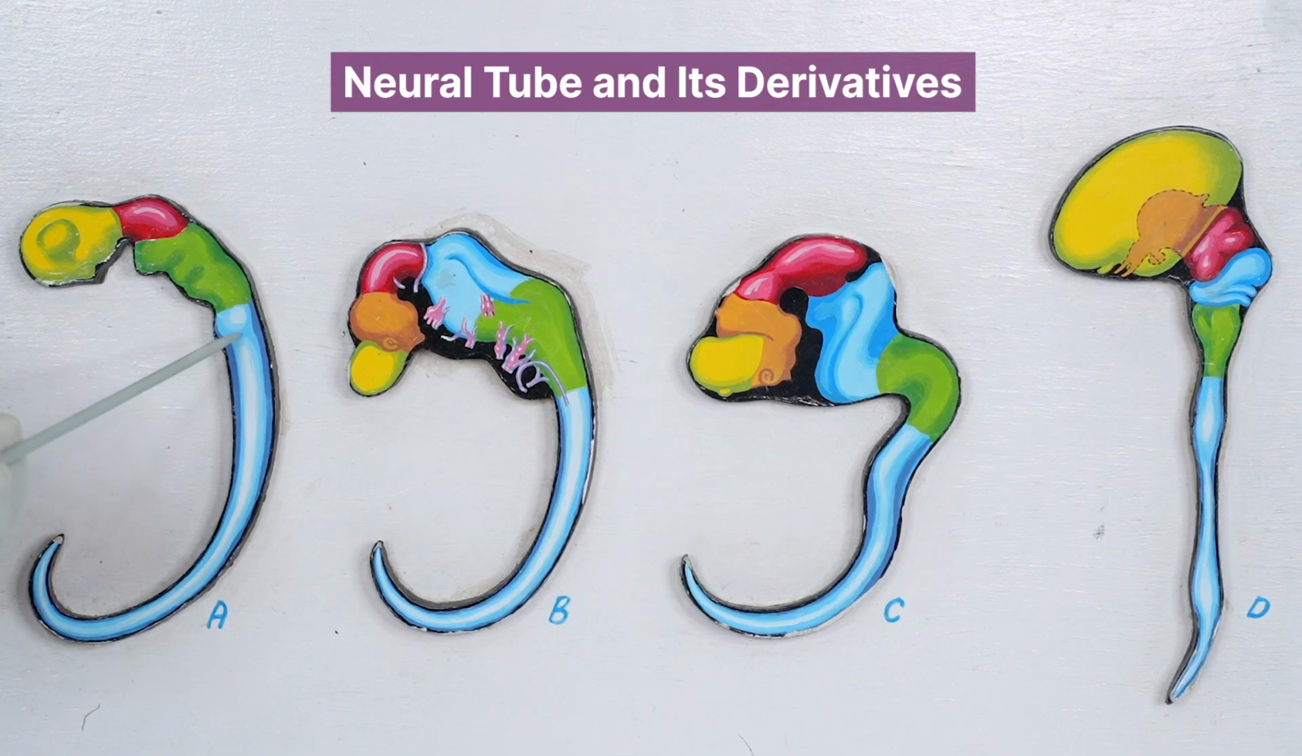Each brain vesicle will have a lumen in the center and a surrounding wall. For example, in the caudal part, the lumen will form the central canal of the spinal cord and the wall will give rise to the grey matter and the white matter, which contain neurons as well as nerve tracts.